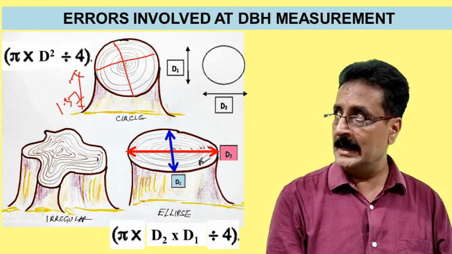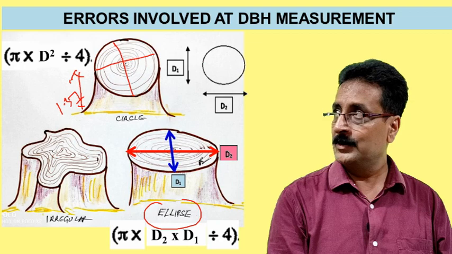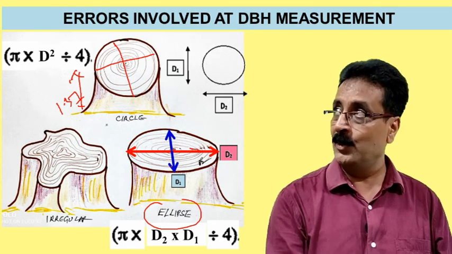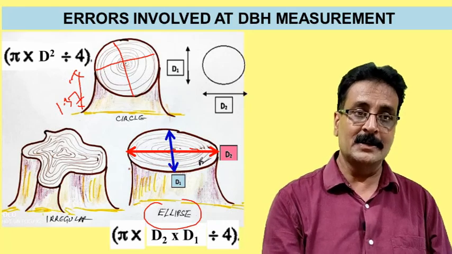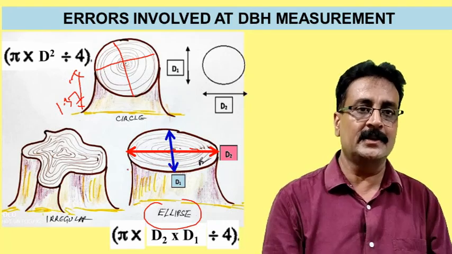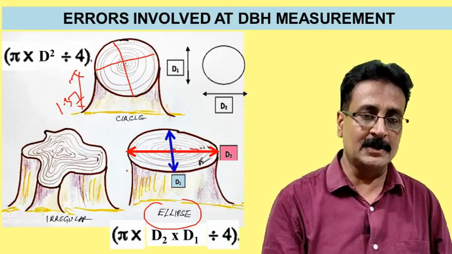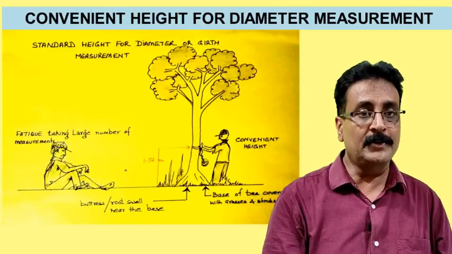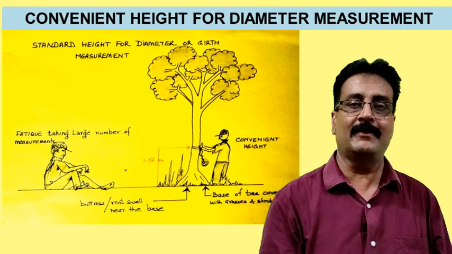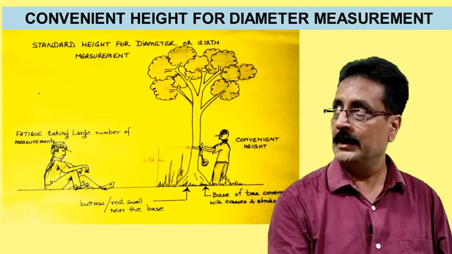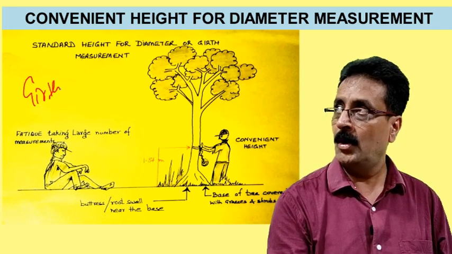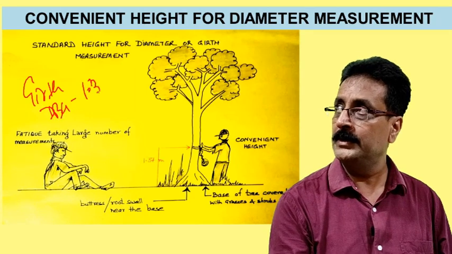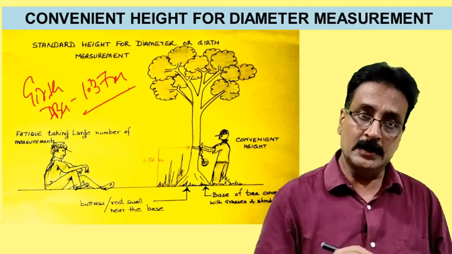But when we come to this elliptical, D1 is more, D2 is less. Somewhere it is irregular, so there is some error. Just because of that error and many other constraints, I'll be telling you about this in the coming lectures. But why are we taking the girth or DBH at 1.37 meter? There is some reason.